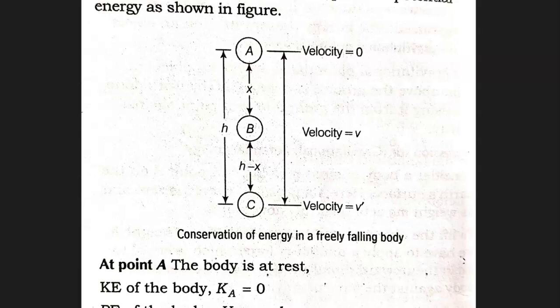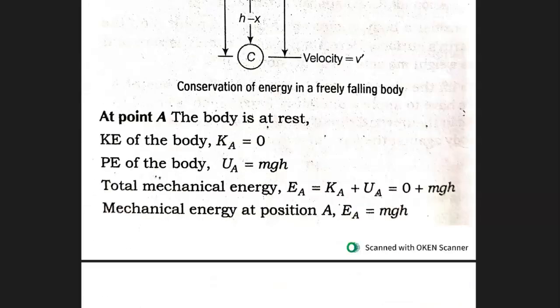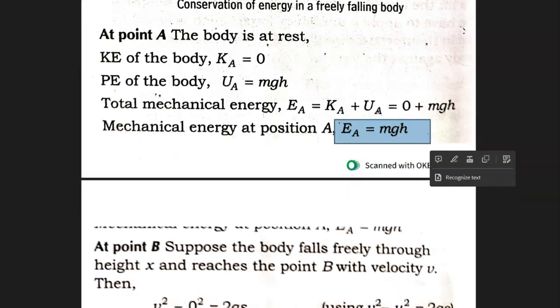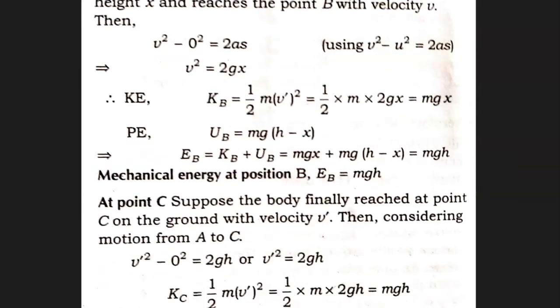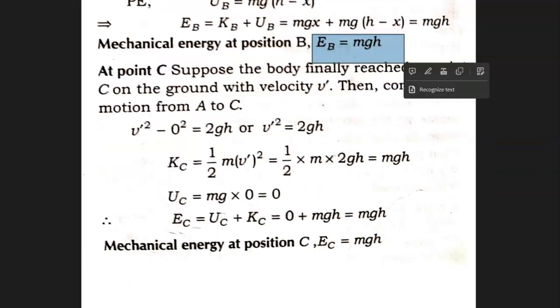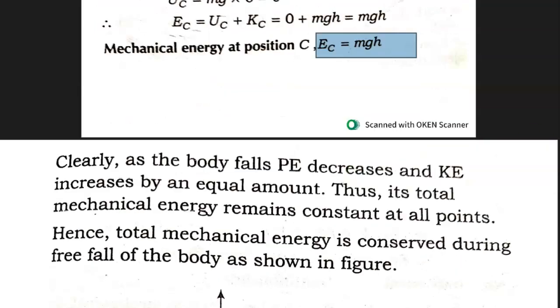And we have proved that the total mechanical energy of this freely falling object at every point is coming to be exactly mgh. At point A, mgh, at point B, mgh, and at point C as well, it is mgh. We just proved it in mathematics.